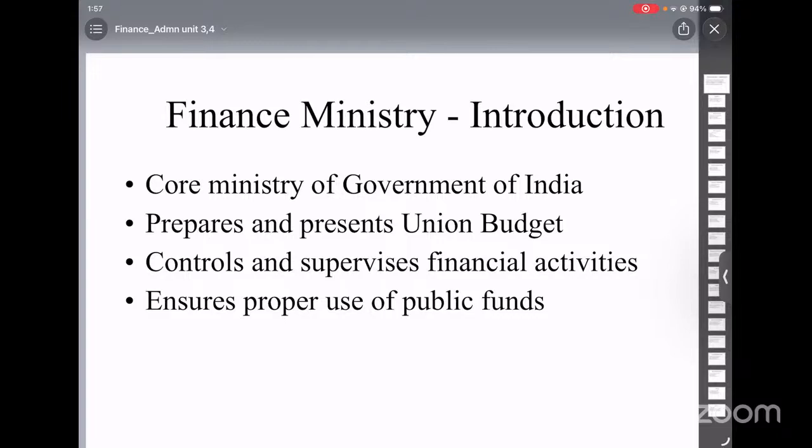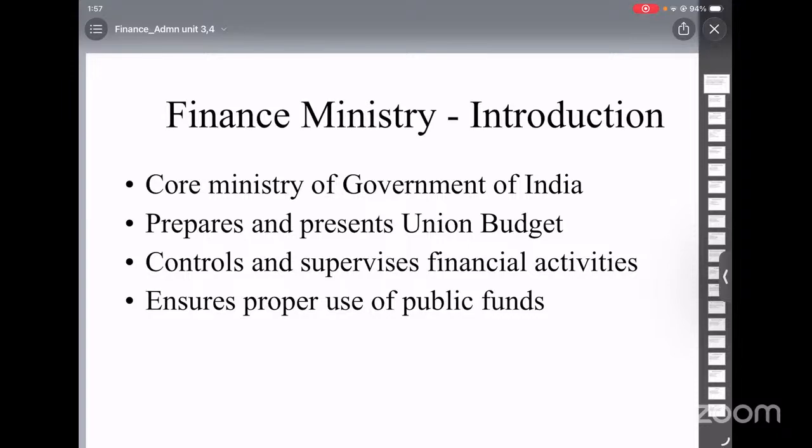Earlier, money used to be stored physically after collection in treasuries, but now with the development of banking, most of the transactions are done through banks. Payments are usually made through checks or digital methods. In India, the Reserve Bank of India plays a major role in managing government funds. Where RBI facilities are not available, the State Bank of India performs these functions. However, due to the large size of the country, many treasuries still exist.